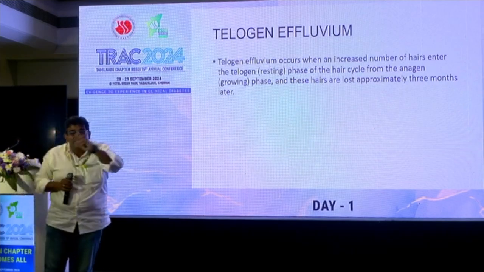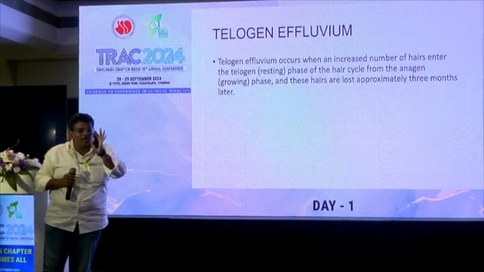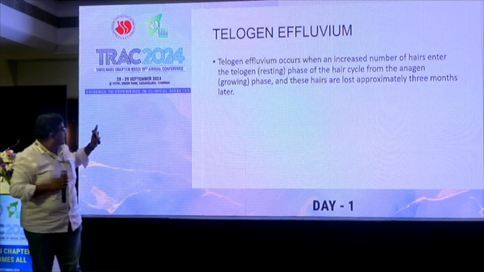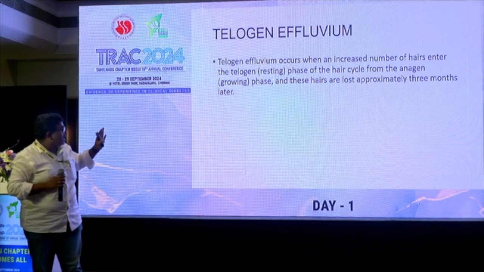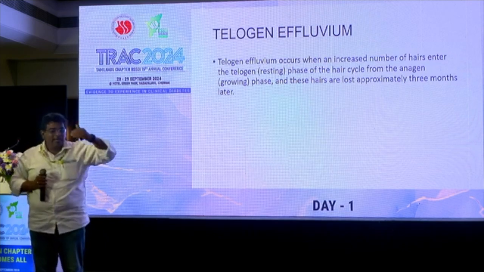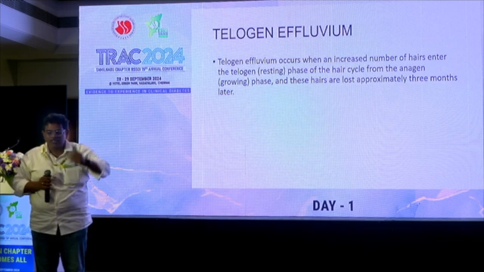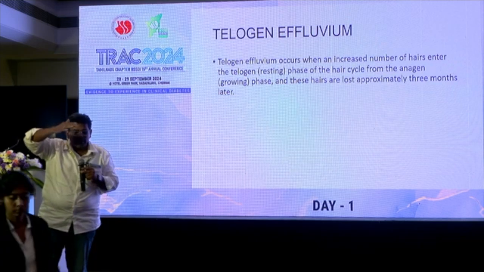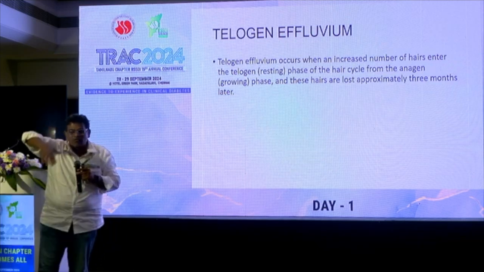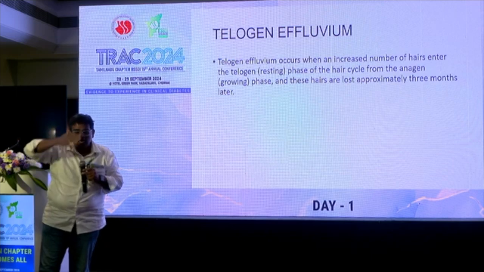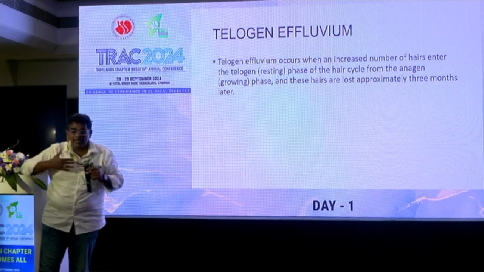Then there comes an interesting entity in the current decade, especially after COVID. This is telogen effluvium. So what does this show? Telogen effluvium occurs when there is an increased number of hairs that enter into the telogen phase. So from the anagen phase, it doesn't go into the catagen phase, but it goes into the telogen phase. Once the hair goes to telogen phase, there won't be any more growth in the anagen phase, and eventually the hair will fall in 3 months. So if patients are reporting hair fall only in the last 3 months, not only in the scalp, it can happen in the body, it can happen in the pubic hair, it can happen elsewhere in the body also.